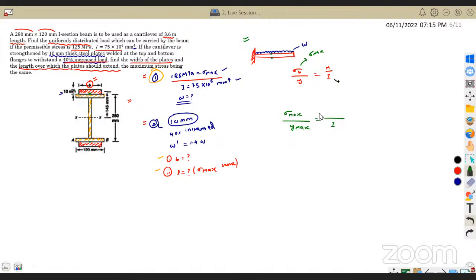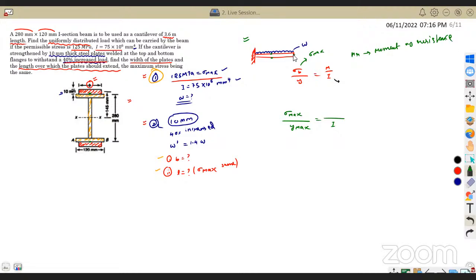And what is my M? Which M I need to consider? See, they are asking us to find out, if it has to withstand the sigma max, what will be my w? Am I right? So I need to take the maximum moment this beam can withstand. That is nothing but MR, which is moment of resistance or resistive moment.